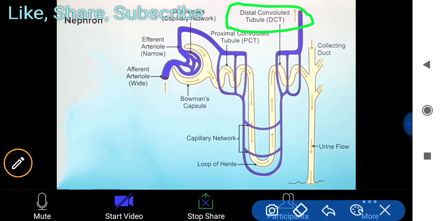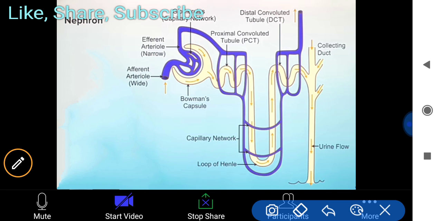Its short form is DCT. Distal means, as you already know, the posterior part. Then it forms the collecting duct. They are just like this: if you put one hand and the second hand beneath it, they are not mixed with each other. This structure is above this one. When you read through it, you can better understand it.